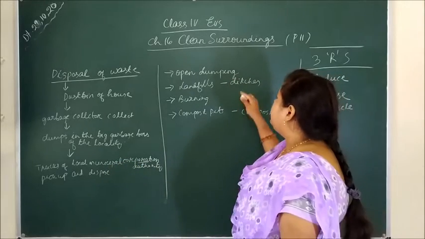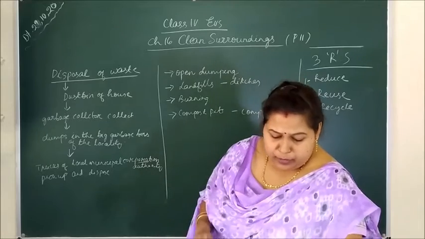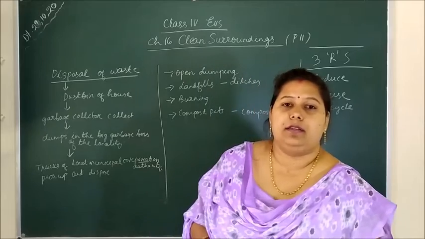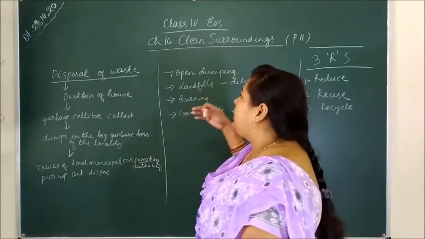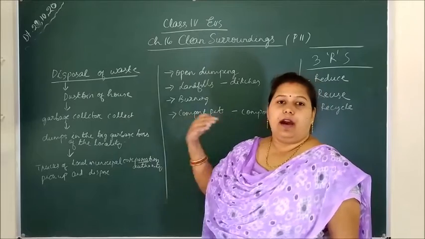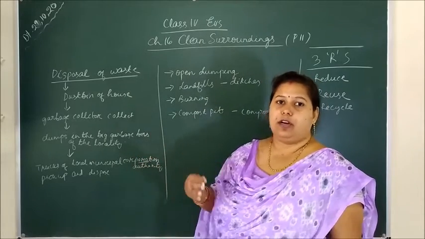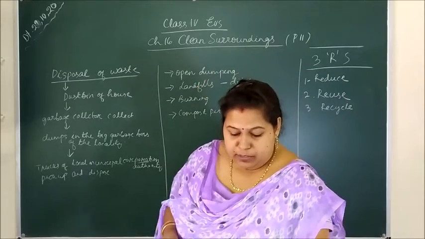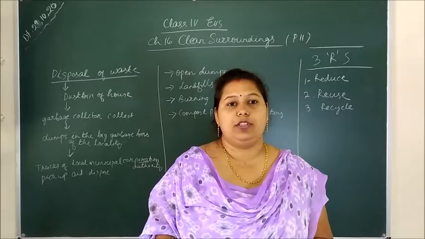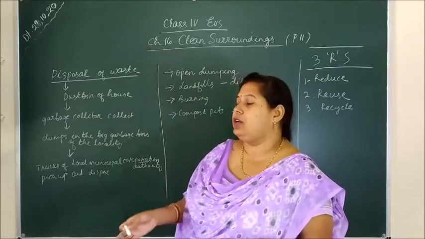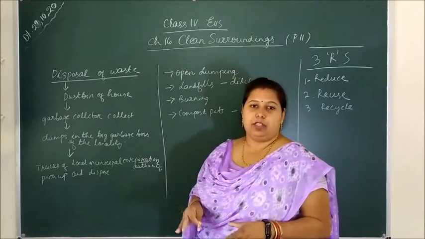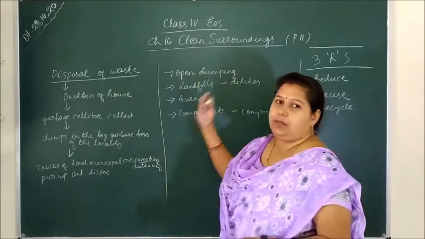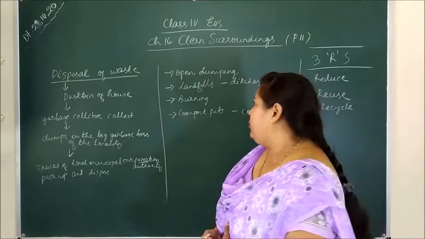So what are the procedures of disposal that the trucks of the local authority normally use? First thing is open dumping. In open dumping, the waste is loaded in the truck and taken to a very open place, far away from the city and the locality. This method of waste disposal pollutes the environment, because there is no cover on the waste, so it pollutes our environment.